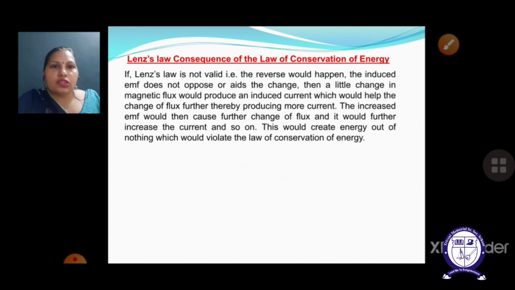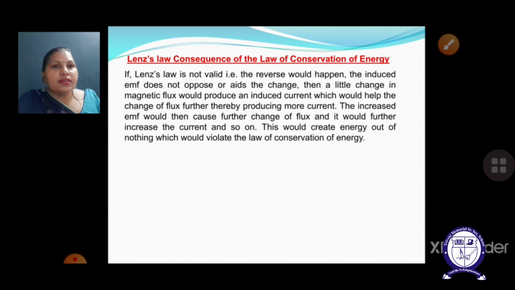If Lenz's law is not valid, here we are assuming that only Faraday's law is true and Lenz's law has not been given. In that particular case, the reverse would happen. What reverse would happen? It is not going to oppose the motion of the bar magnet towards the coil, and there is no force of repulsion when it is moving towards the coil, and no force of attraction when it is moving away from the coil.